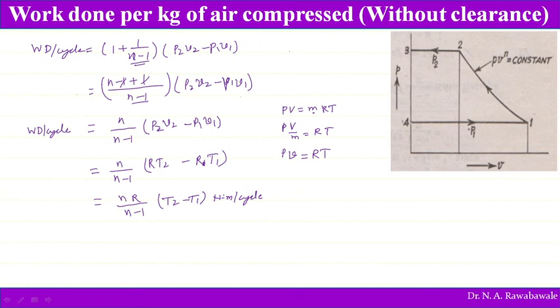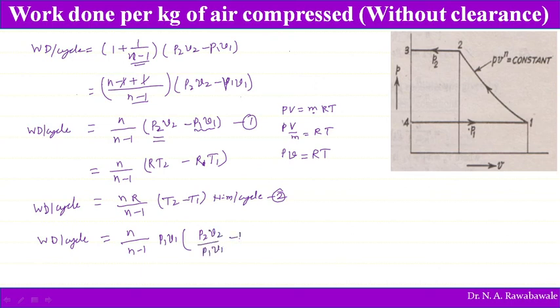Again, this is equation number 1, and we can call the next one equation number 2. Equation number 1, the work done per cycle, can be rewritten by taking P1 V1 common. We can write this as n divided by n minus 1, P1 V1, in brackets, P2 V2 divided by P1 V1, minus 1.